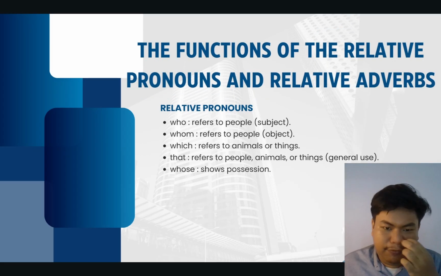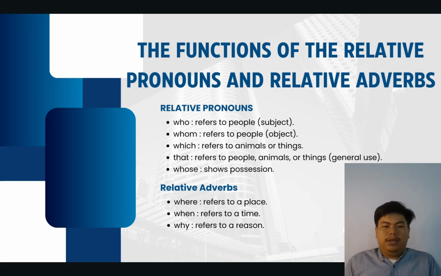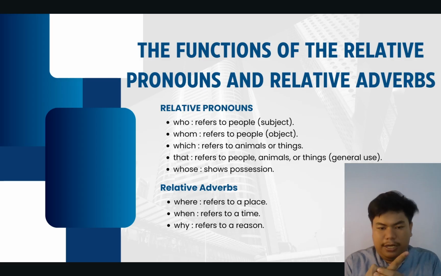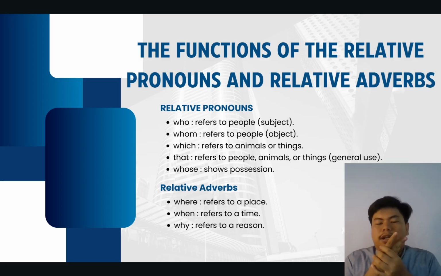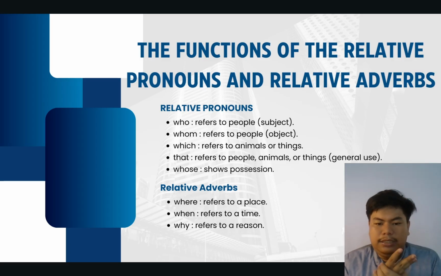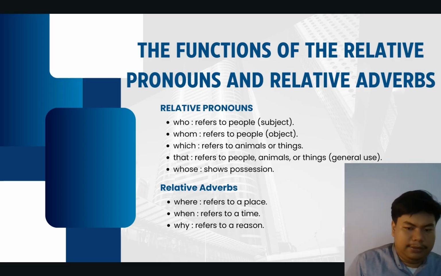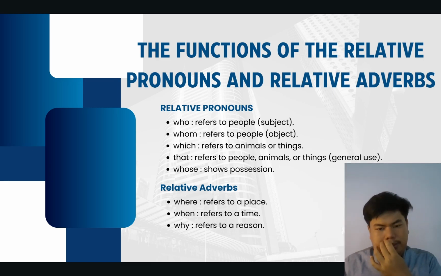We move to the function of the relative pronouns and relative adverbs. First one is who. It refers to people and is the subject. Whom refers to people, but it is the object. Which refers to animals or things. That refers to a person, animal, or thing. It is a general use; anything can use that. And then whose shows possession.